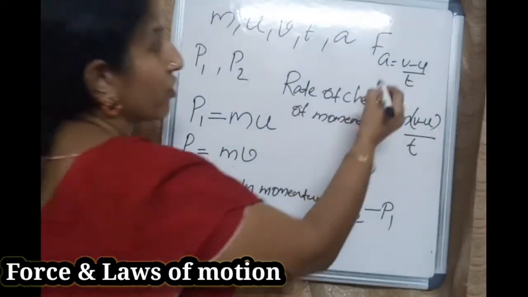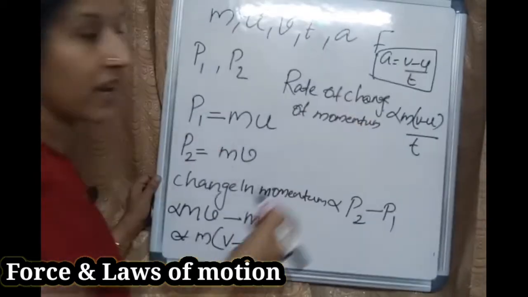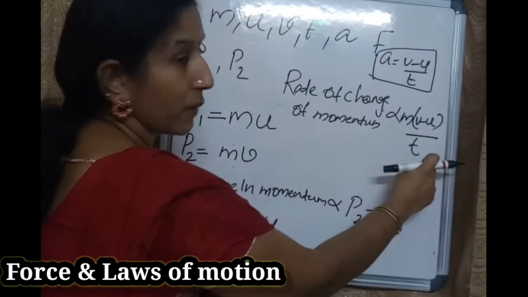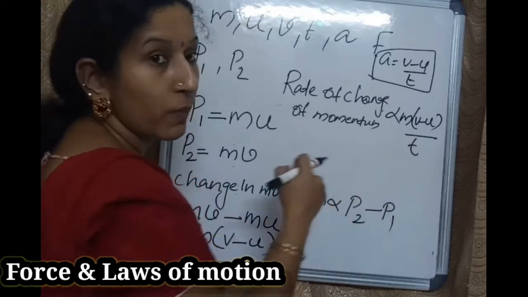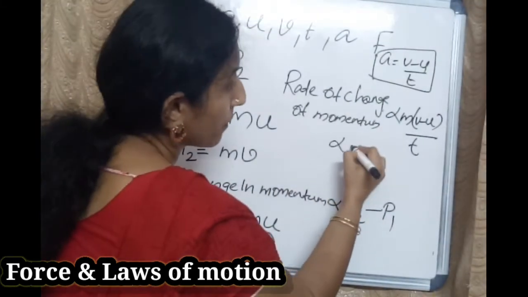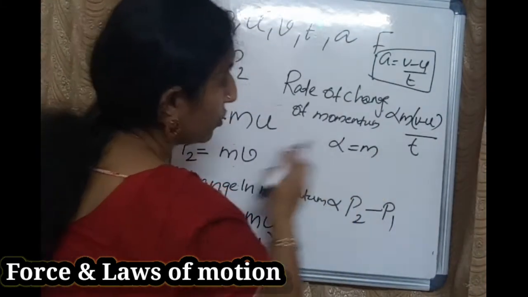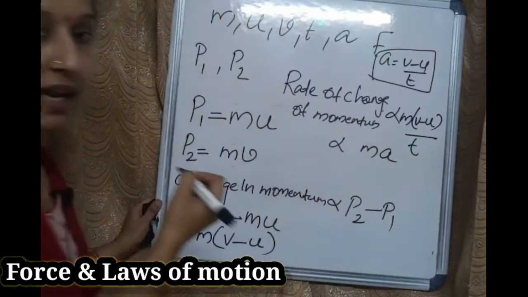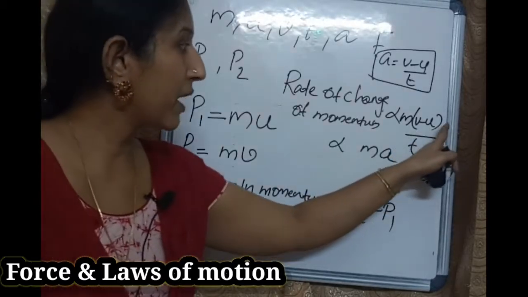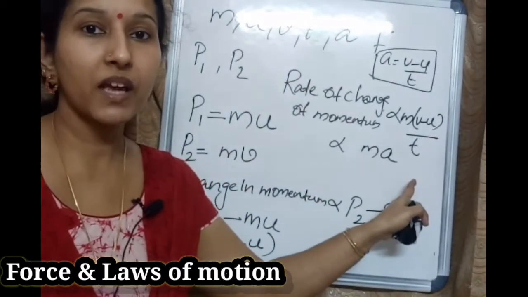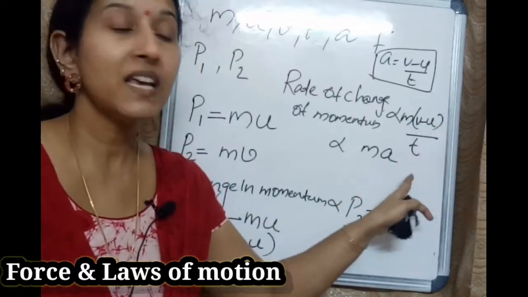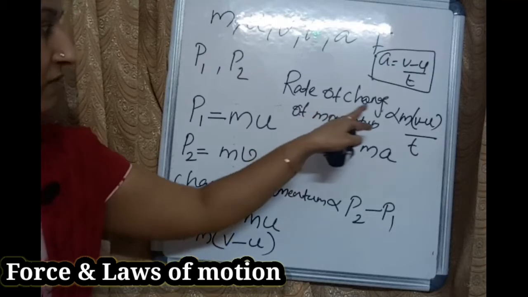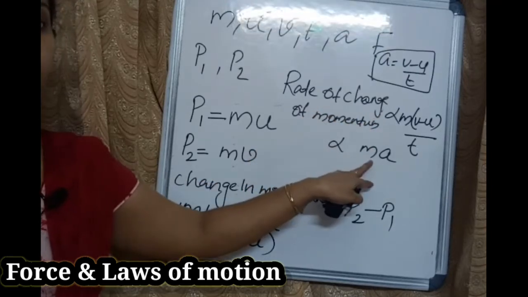What is the equation for acceleration? Acceleration a equals v minus u by t. So here you can see v minus u by t. So instead of v minus u by t, you can use: proportional to m into a. Why m into a? Because v minus u by t is acceleration. So it's proportional to ma. So rate of change of momentum is proportional to ma.